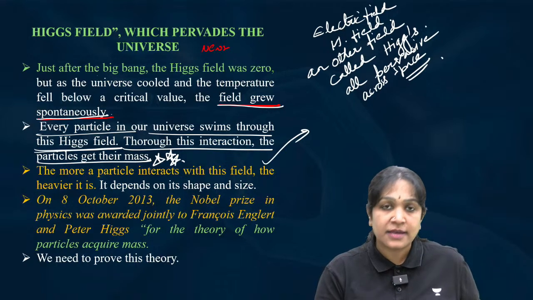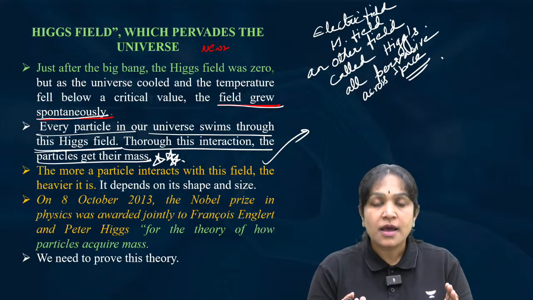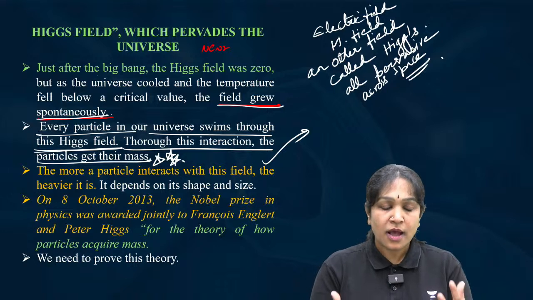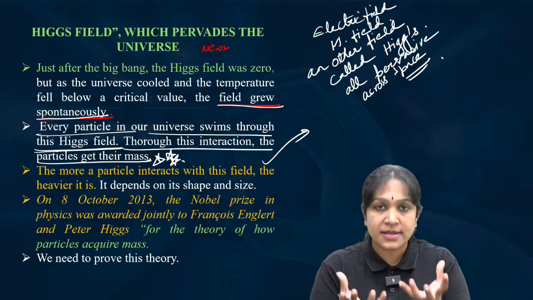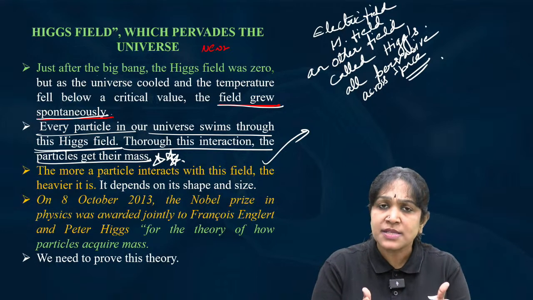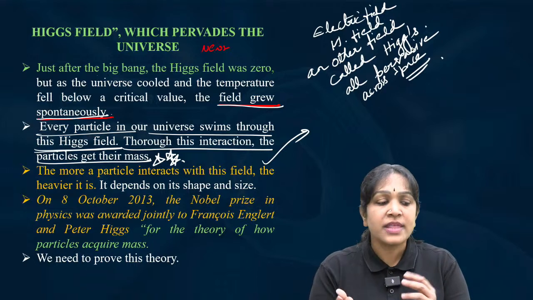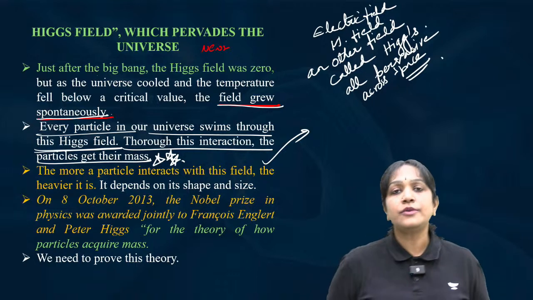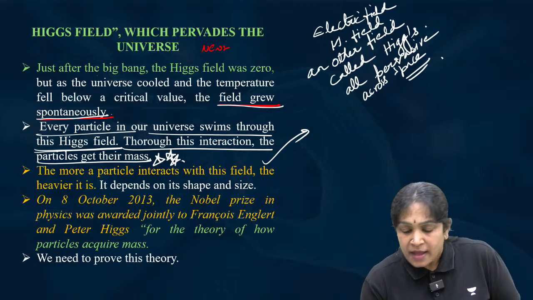So, this is a theory. Nobody knows how matter is created. Nobody knows how these particles got mass. Something which has mass is called matter. So how they attain the mass, how they get the weight, nobody knows.